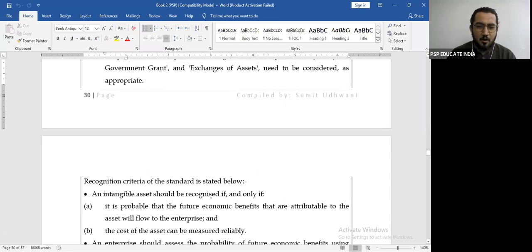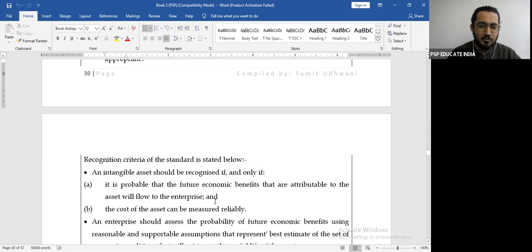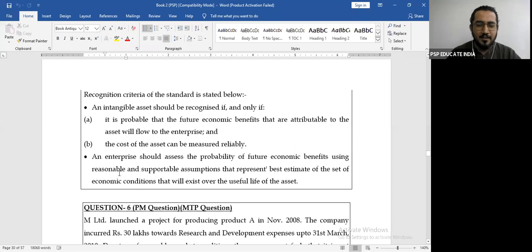Recognition criteria of the standard: an intangible asset should be recognized if and only if it is probable that future economic benefits that are attributable to the asset will flow to the enterprise, and the cost of the asset can be measured reliably, against the same conditions that we have seen earlier. An enterprise should assess the probability of future economic benefits using reasonable and supportable assumptions that represent the best estimate of the set of economic conditions that will exist over the useful life of the asset, right?